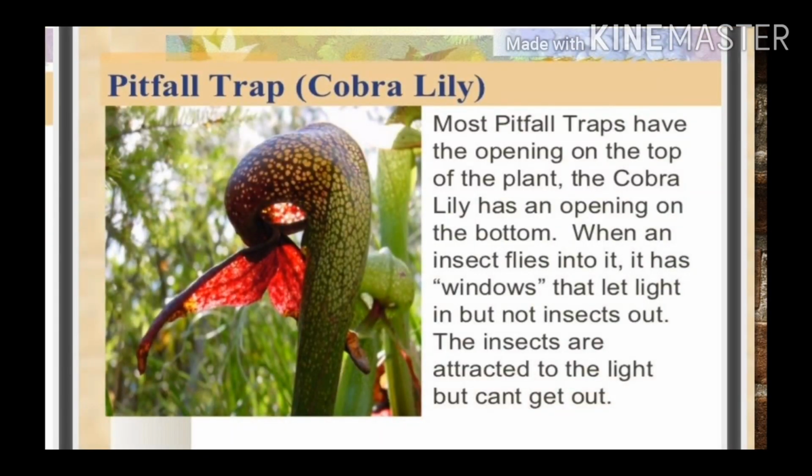Now next, cobra lily. It just looks like a cobra, right? Most pitfall traps have the opening on the top of the plant. The cobra lily has an opening on the bottom. When an insect flies into it, it has windows that let light in but not insects out. The insects are attracted to the light but can't get out, so the plant catches and digests them.